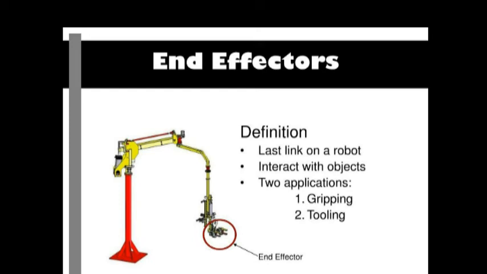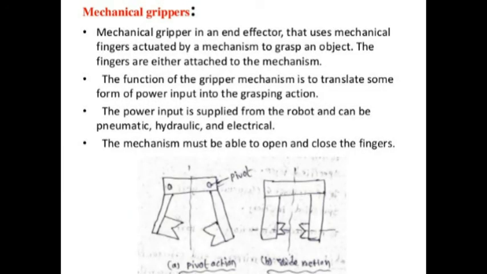Next, to open, move and close the fingers at specified positions and to measure dimensions of the part. Types of grippers are mechanical grippers, magnetized gripper devices, hooks, scoops or ladles, suction cups, vacuum cups, etc. So these are the different grippers.